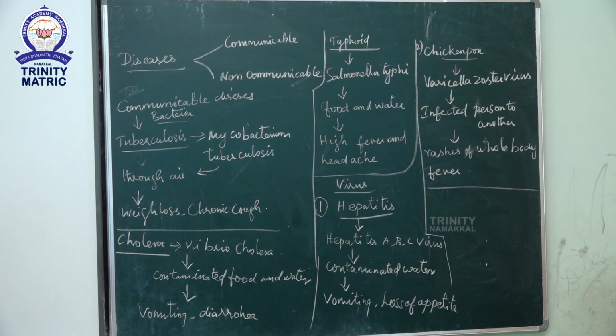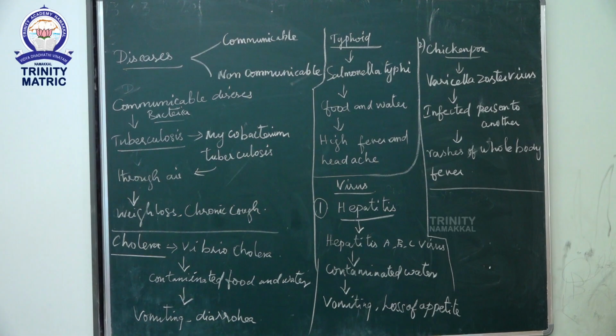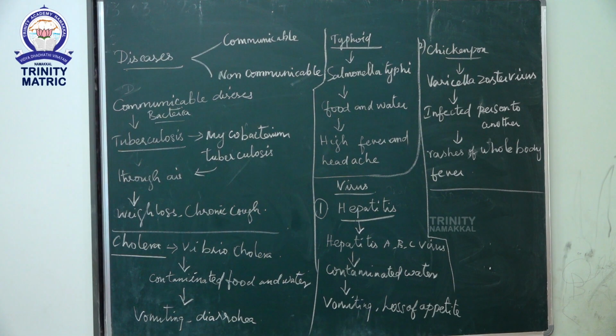Next topic is diseases. Disease is a functional or physical change from a normal state that affects the health of a person by causing disability or discomfort. Diseases spread from one person to another for some of the following reasons: one is infection caused by disease-causing microbes, another is lack of a balanced diet, next is poor lifestyle and unhealthy habits.